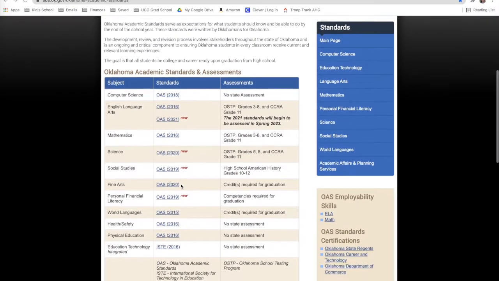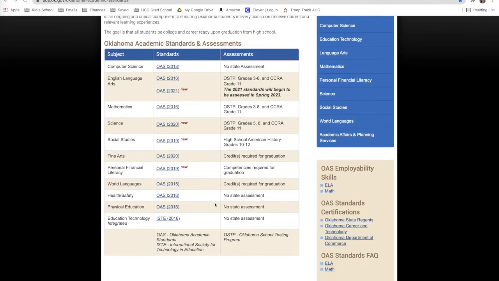If we scroll down, they have it for all subjects and for all grades. They also tell you what state tests are mandatory for the state. So this is going to give you a lot of information, not just about state testing, but also the standards. The standards are our goal for this year of what your child should have a general idea about. We would love mastery in every single standard for this grade level, but that is not exactly realistic.